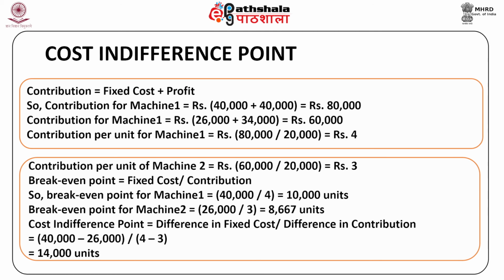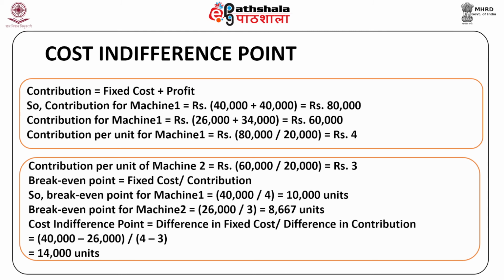Break even point is equal to fixed cost divided by contribution per unit. So break even point for machine 1 is equal to 40,000 divided by 4, which is 10,000 units. Break even point for machine 2 is equal to 26,000 divided by 3, which will be equal to 8,667 units.